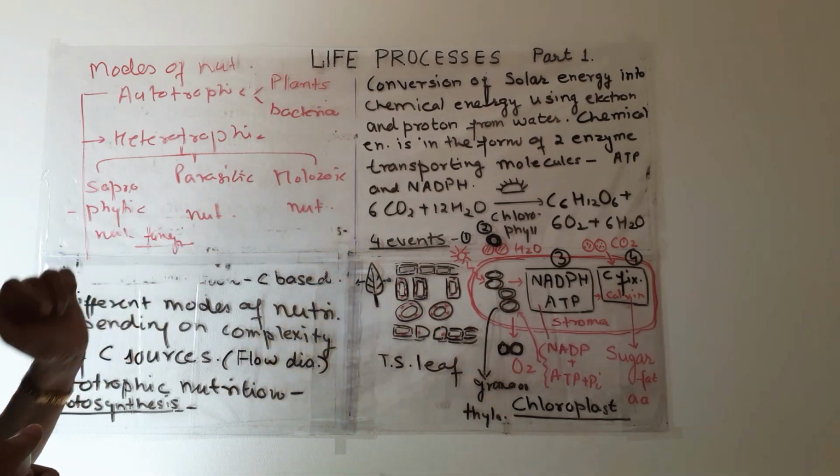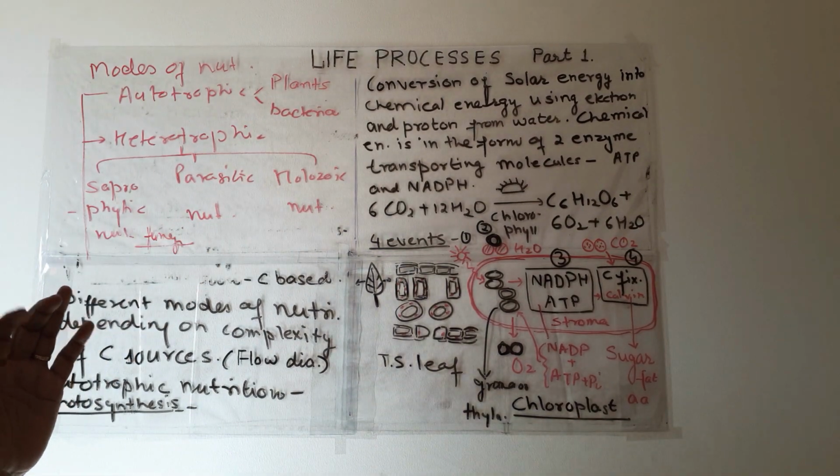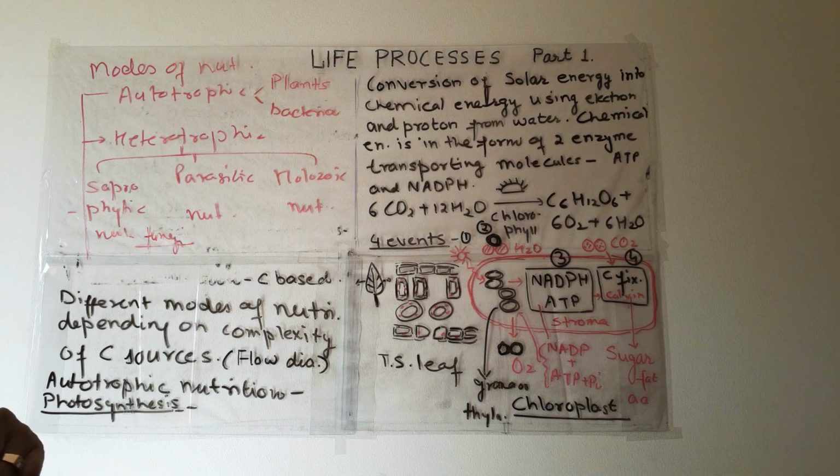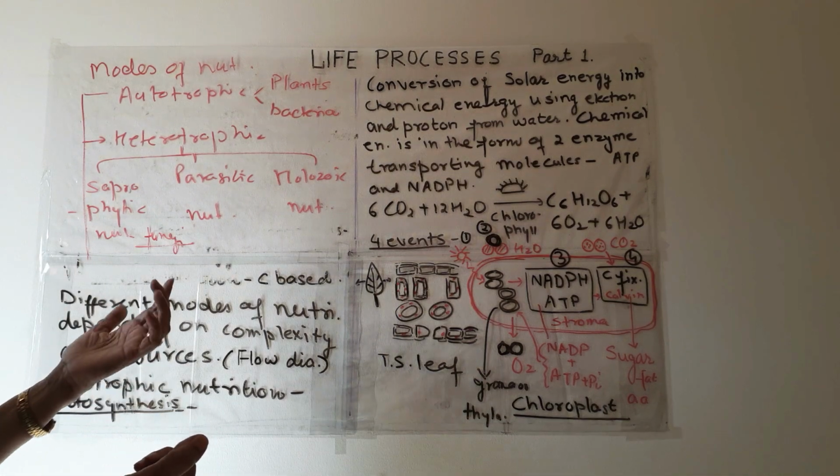Now parasitic: some living organisms live as parasites inside the body of the other organism or on the surface of the other organism.